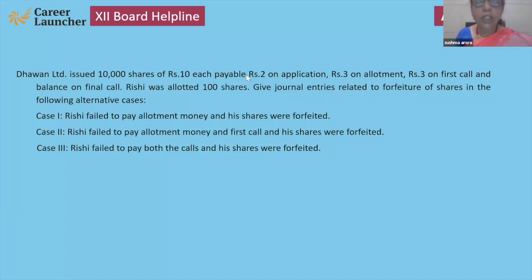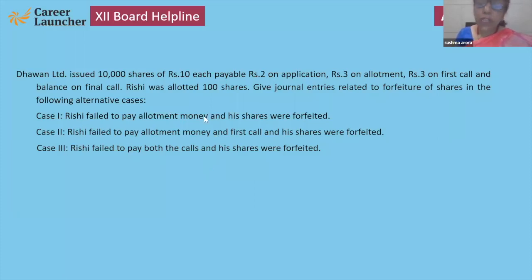10,000 shares of 10 each, payable 2 on application, 3 on allotment, 3 on first call, balance on final call. See here, 3 plus 3, 6 plus 2, 8, means balance on final call is again 2 rupees. Rishi was allotted 100 shares. Now the company wants to forfeit his shares in these cases.